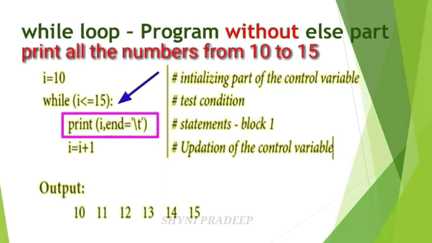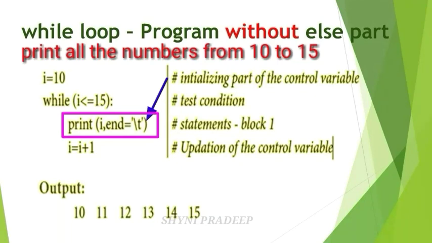Next, statements. Print I. Here you have to print I. Next, end is equal to \t. In this print statement, the end parameter is given. \t means tab. Tab means some white space between two numbers. This \t is nothing but an escape sequence.